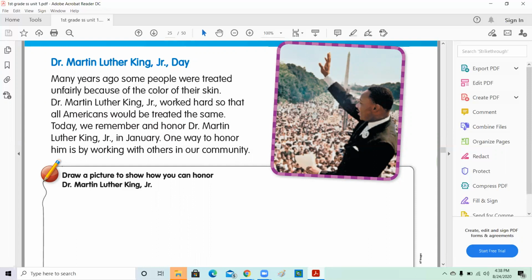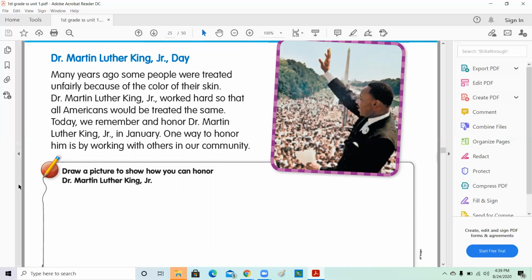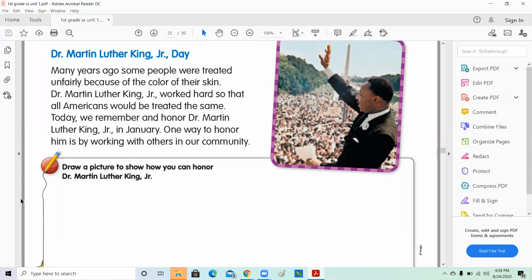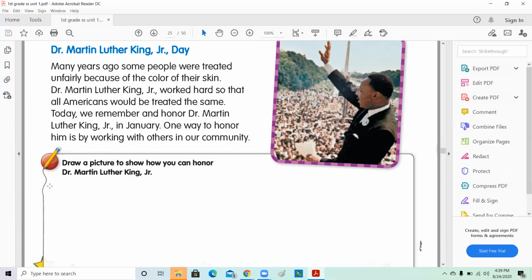So the reason we honor and celebrate Dr. Martin Luther King Jr. Day, which happens in January, is that Dr. Martin did something important. People long ago were not treated fairly or equally because of their skin color. They were not treated like other people. So Martin Luther King Jr. stopped and fought this unfairness, and fought for everybody's rights, and asked that all Americans should be treated equally. It doesn't matter what skin color you have or what education, we all need to be treated equally.